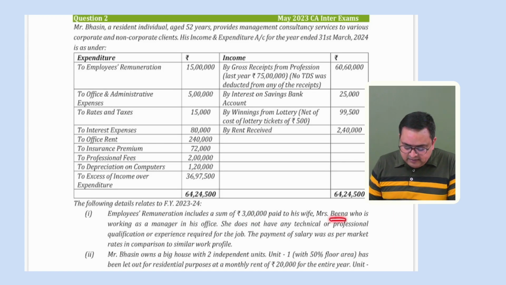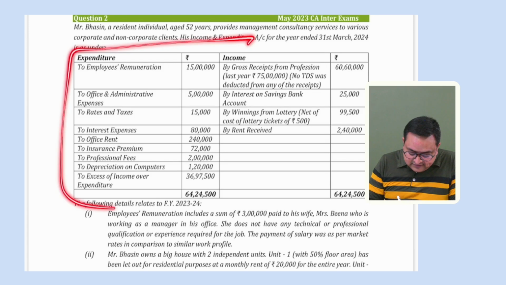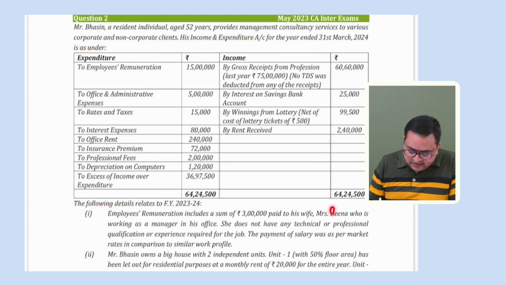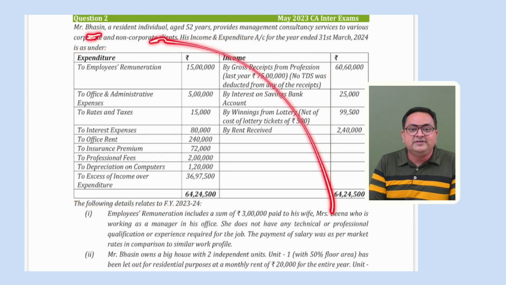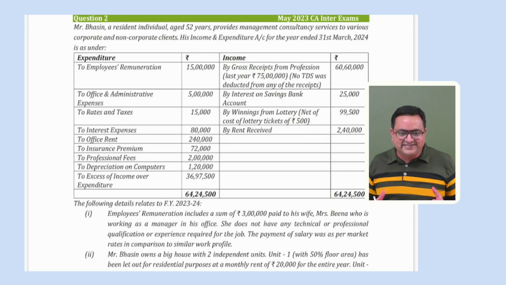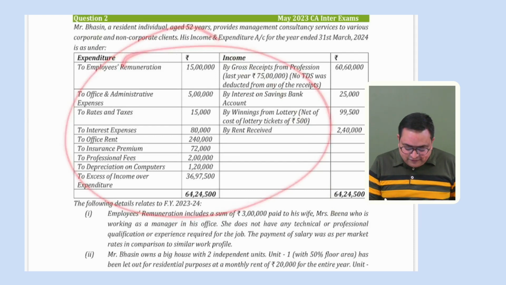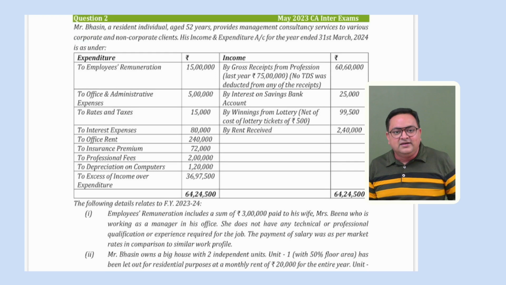But first of all, it will become income of Beena. Under which head? Under the head salary, because she is receiving salary, right? But she is receiving salary without any technical or professional qualification, without any experience or skill, from a concern where her spouse, Mr. Basin, has a substantial interest. This business, this profession is owned by Mr. Basin. In fact, he's the owner, 20% or more. In fact, he's 100% owner of this business.